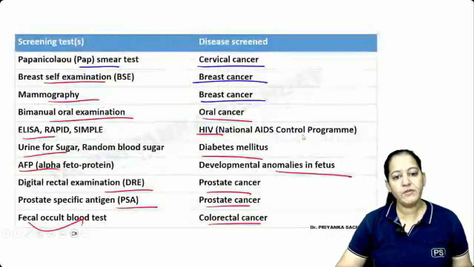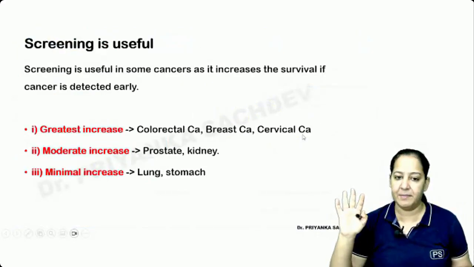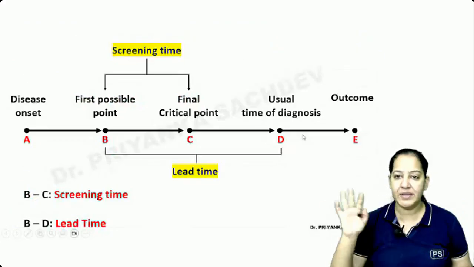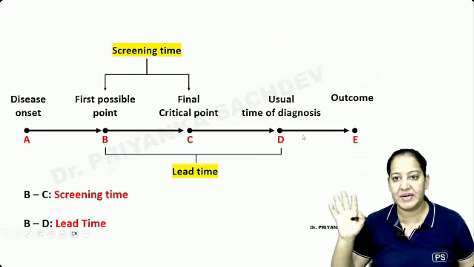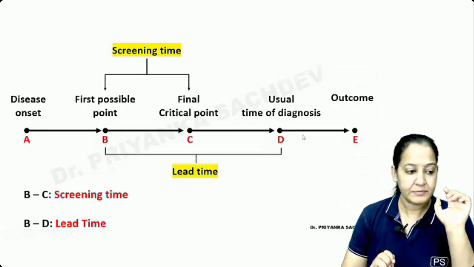Can we go ahead? Learn these examples for which the screening test is available. Okay, can we go ahead? You have to understand the natural history of the disease if you want to understand the screening test. Everyone is on the screen, so it's difficult. I will try my best. Listen, but I will not repeat.